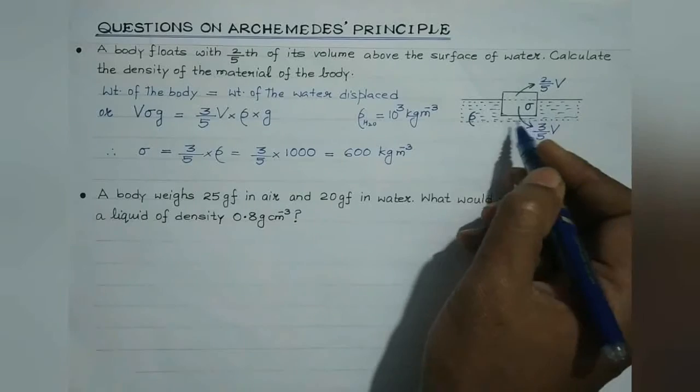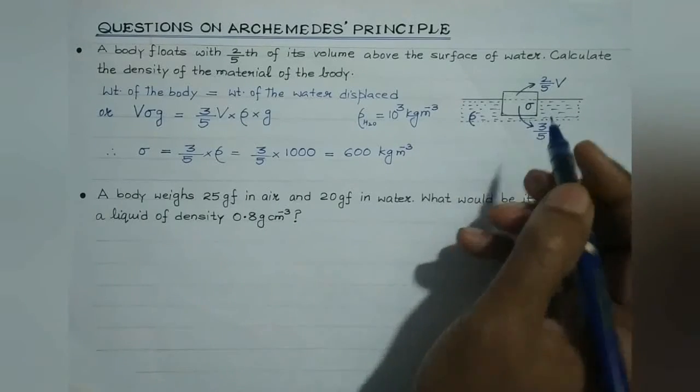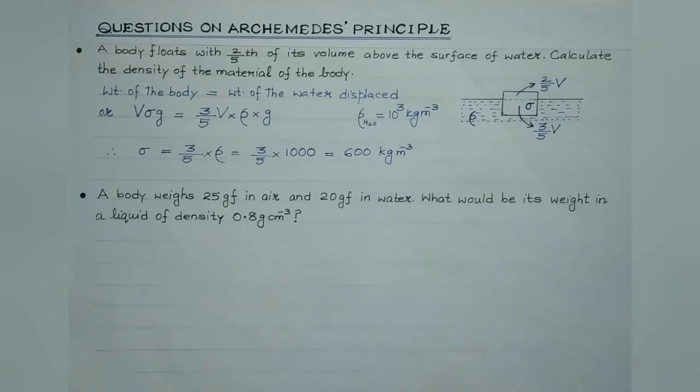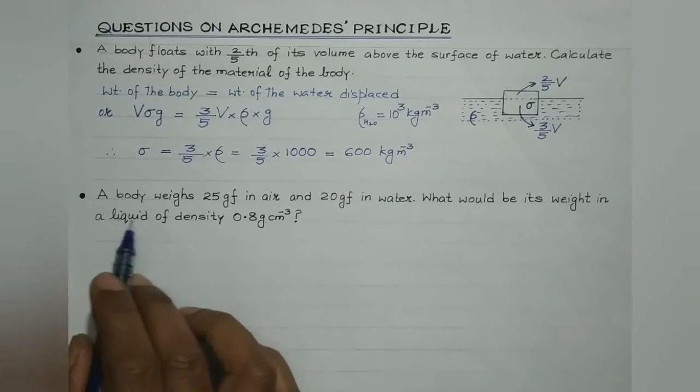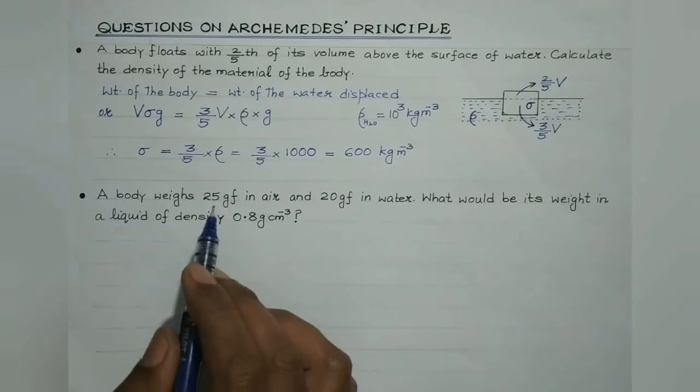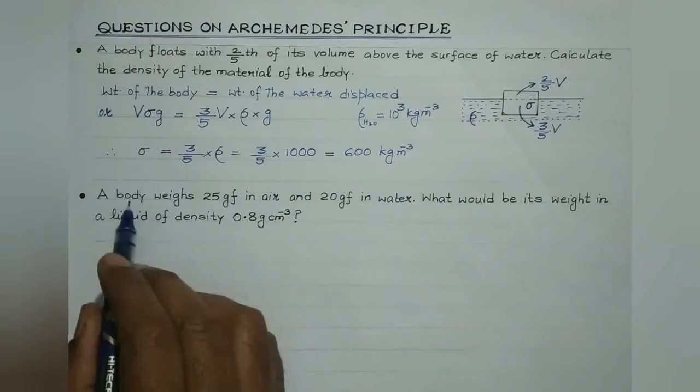So the density of the material of the body under consideration is 600 kg per meter cube. Clear, students? Okay. Now let us proceed to the next question. This is a very, very important one and a good one too.